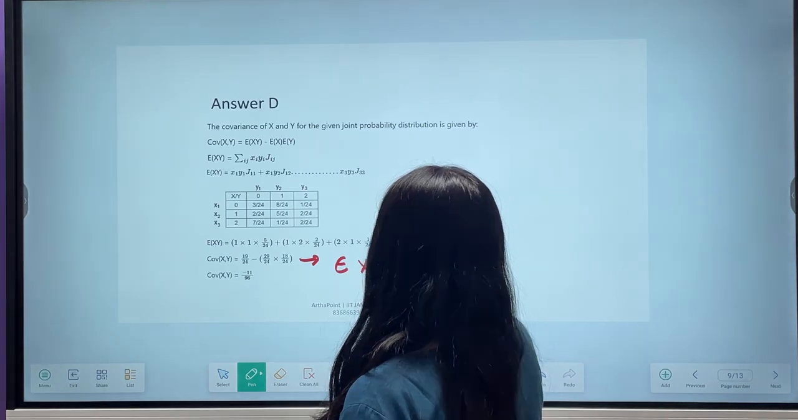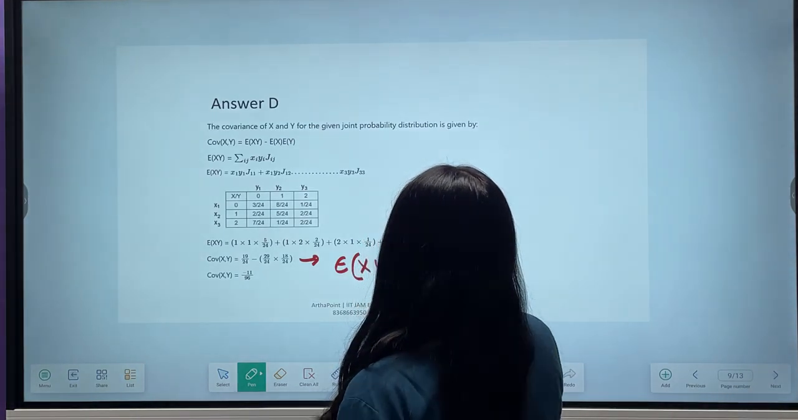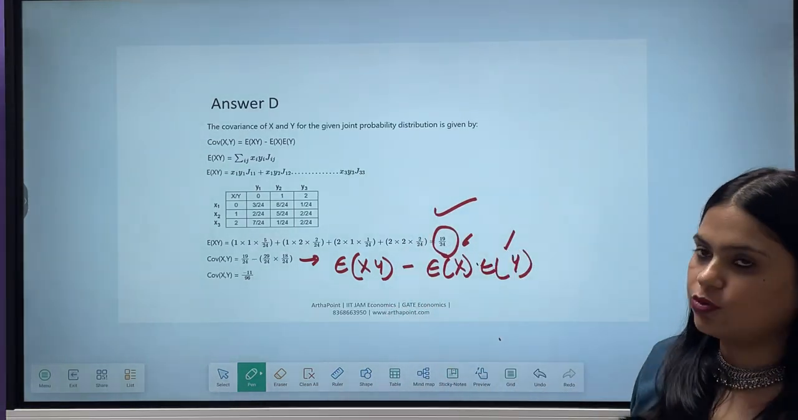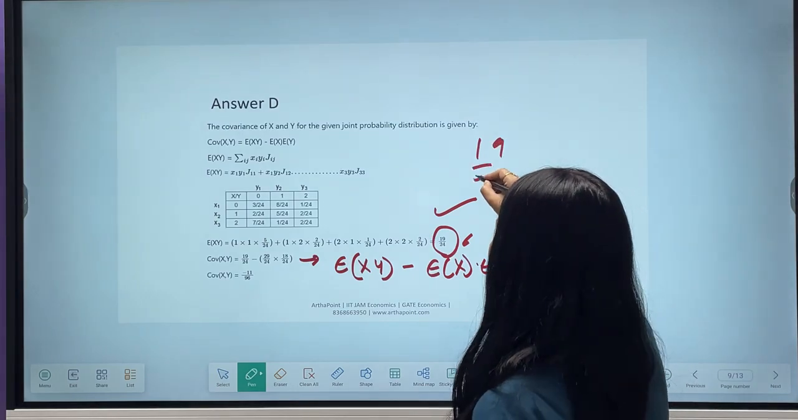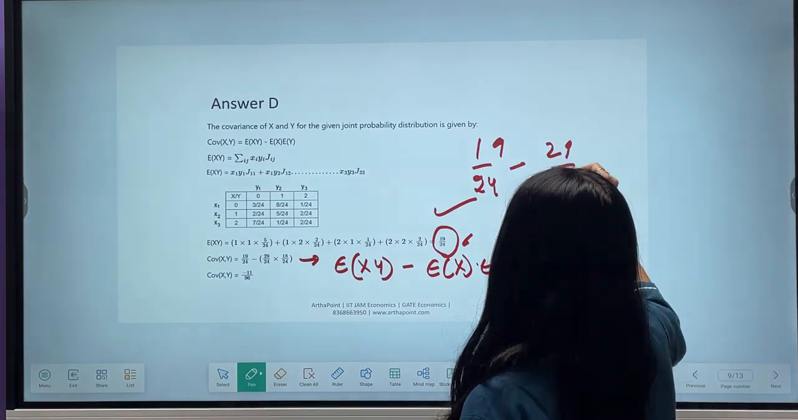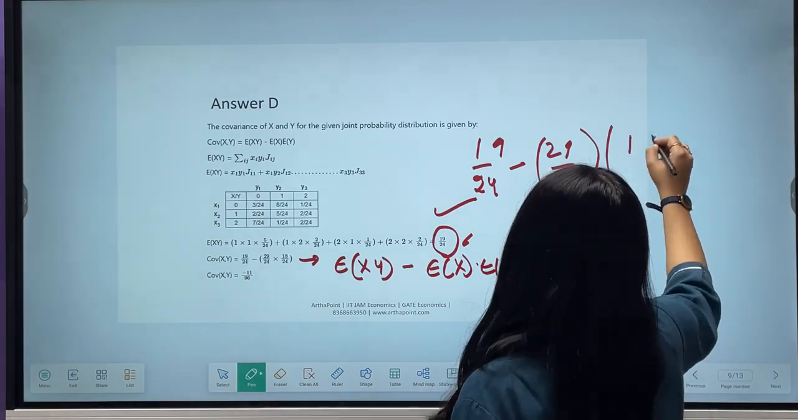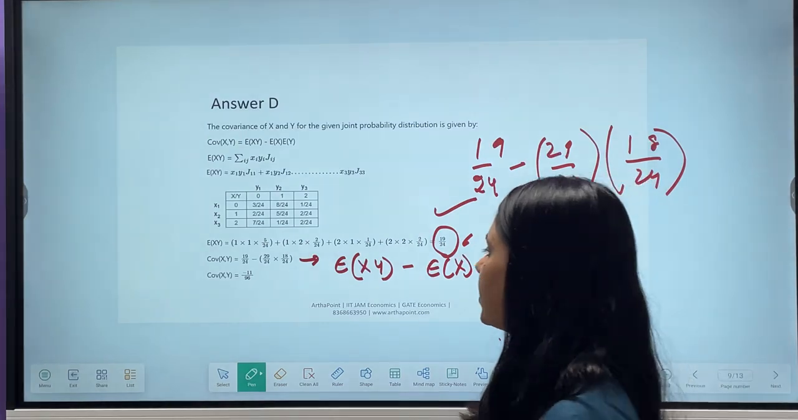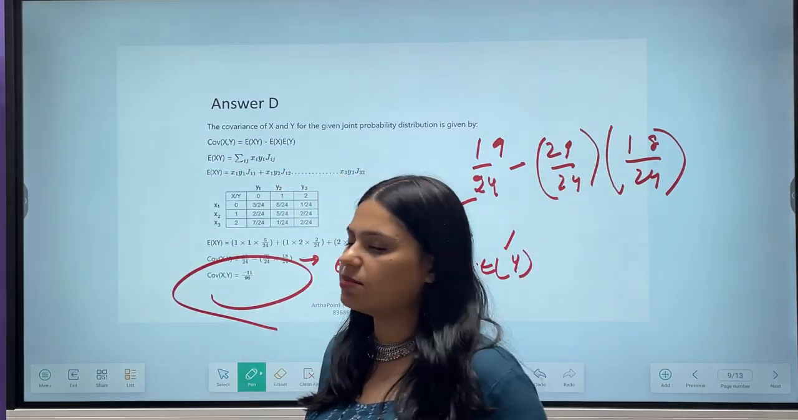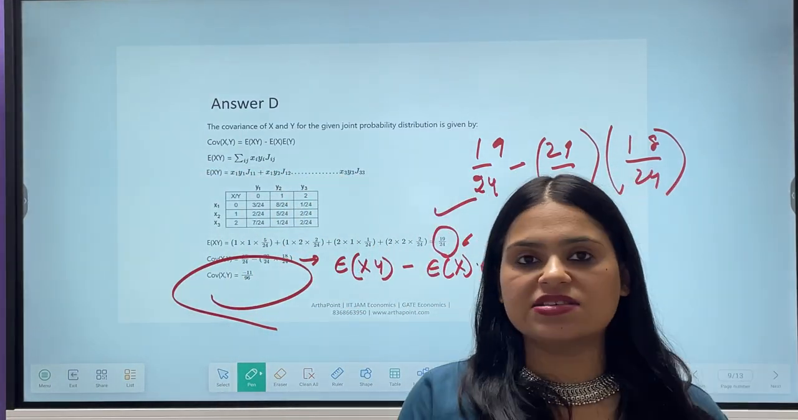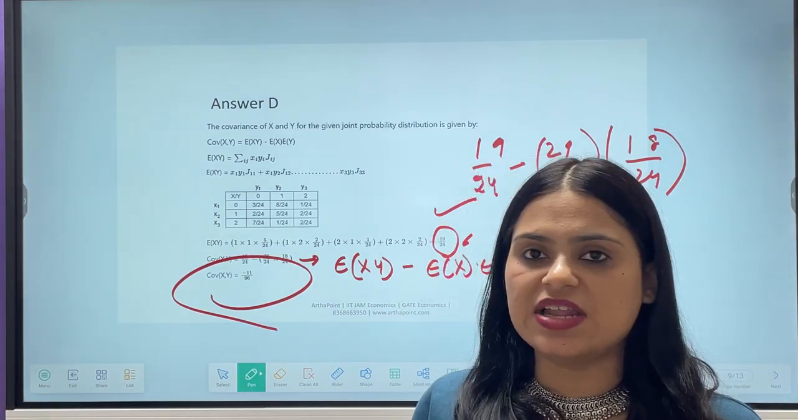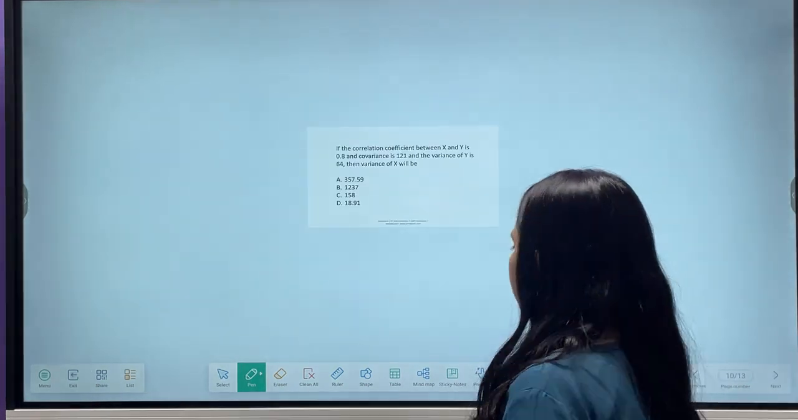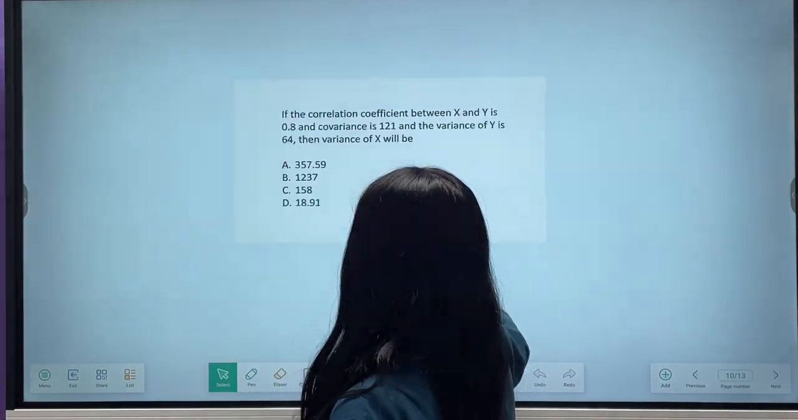E of xy, जो हमने 19 by 24 निकाल लिया, minus E of x, E of y. And these two values are given to you. So 19 by 24 minus 29 by 24 into 18 by 24. So when you will solve this, you will get the answer as minus 11 by 96. And that's the answer to this question. Minus 11 by 96. I hope everyone is clear with the concept. Okay, beta. Look into the next question.